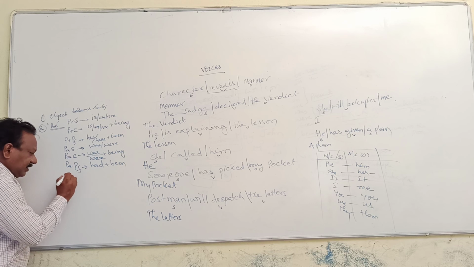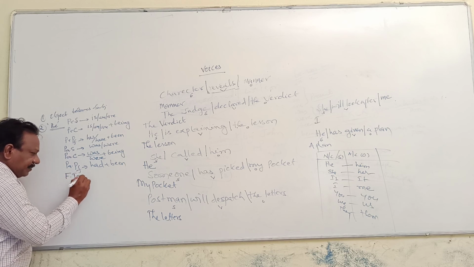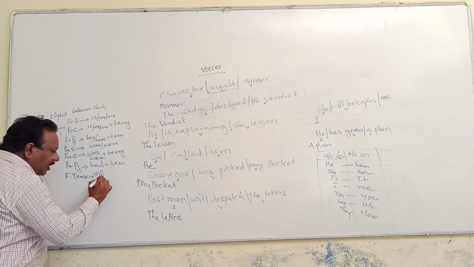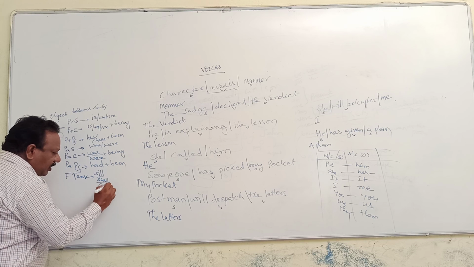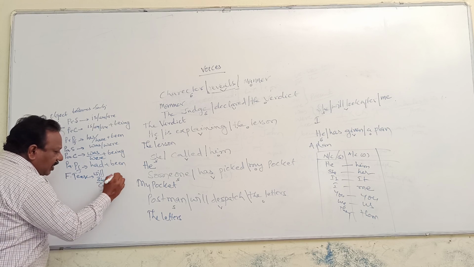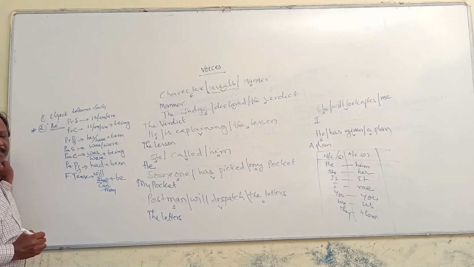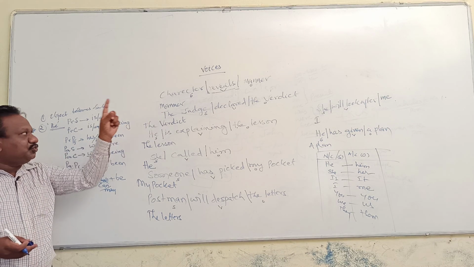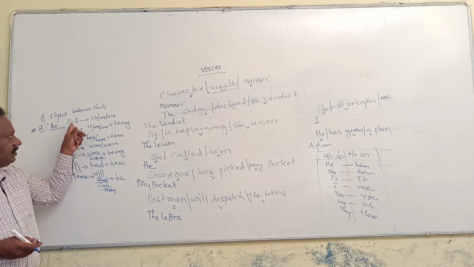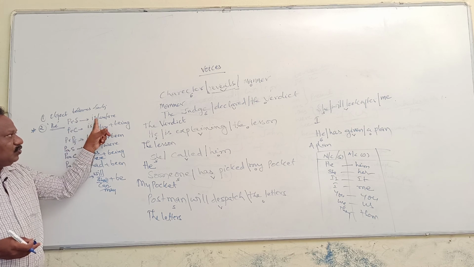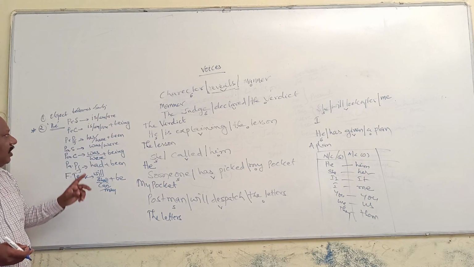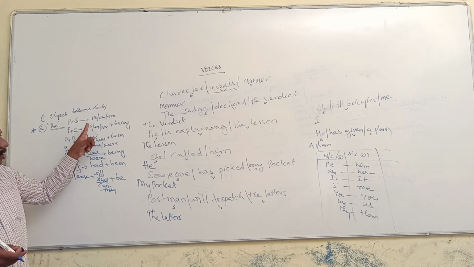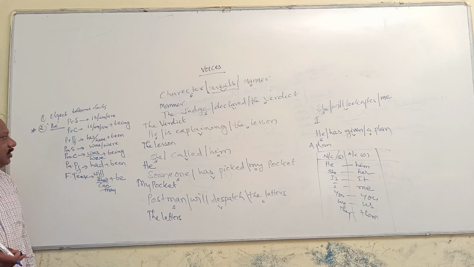And if the given sentence is in future tense, here modal auxiliary will or shall or can or may is used along with be itself as the be form. See, according to the tense form of a given sentence, you should use the be or be form. If the given sentence is in present simple tense, you have to use is, am, or are as a be form. If the given sentence is in present continuous tense, you have to use is, am, or are plus being as a be form.